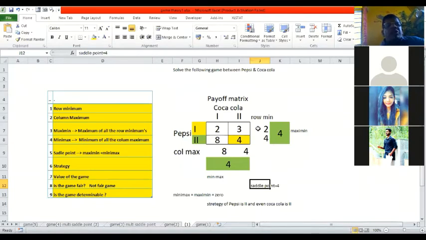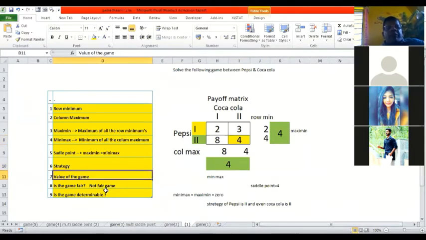Now the next question is: what is the strategy? We saw that wherever the saddle point is, it tells us the strategy. Strategy number 2 for Pepsi, strategy number 2 for Coca-Cola has been adopted. It need not be the same strategy every time. The value of the game we calculated is also 4.